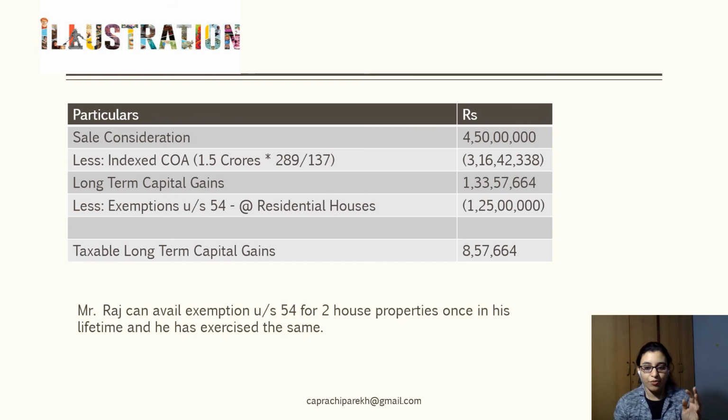What has to be noted here is Mr. Raj can avail this exemption under section 54 in respect of two properties only once in his lifetime, and he has exercised that option available to him for assessment year 2021. So these were the provisions of section 54 and the amendment which was brought in by Finance Act 2019. I've kept the video short, so I hope all of you are now clear with the intention of the amendment.